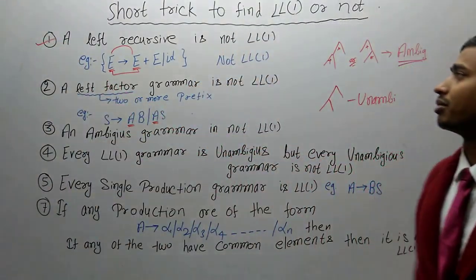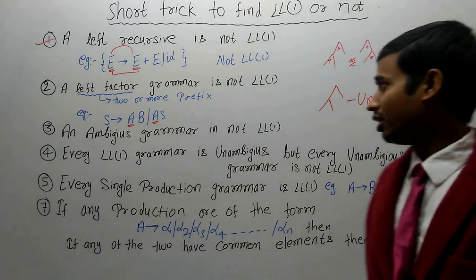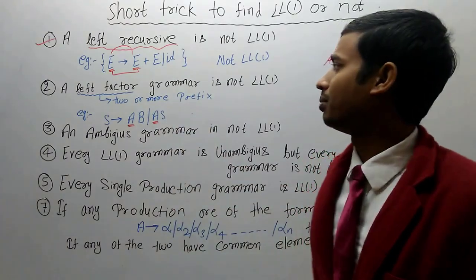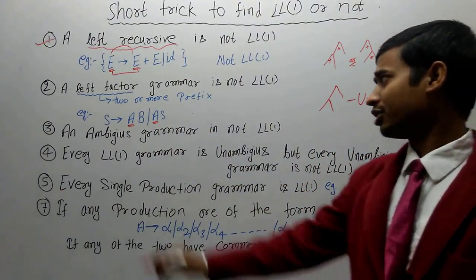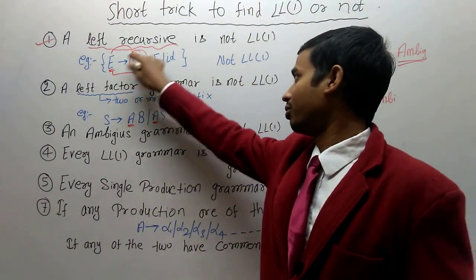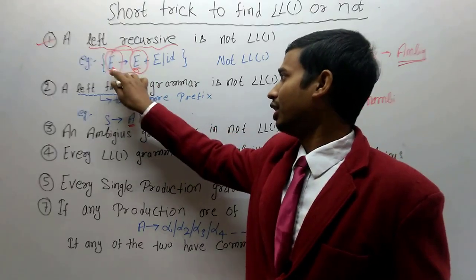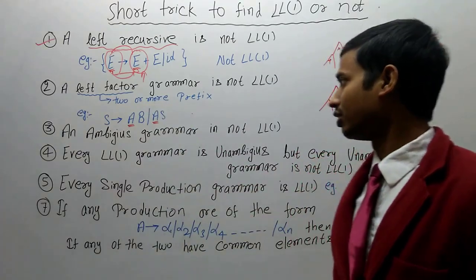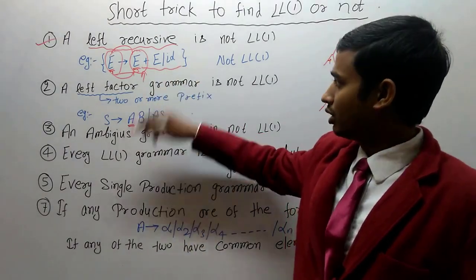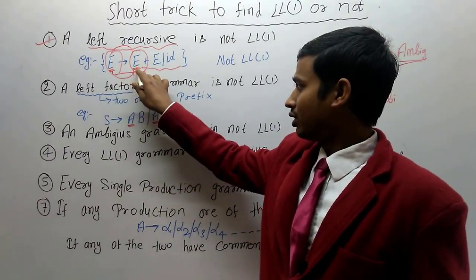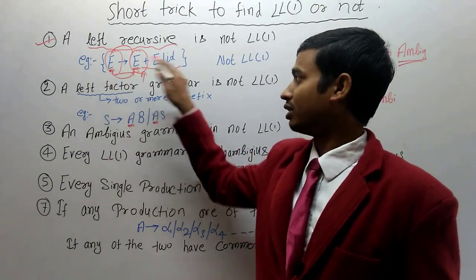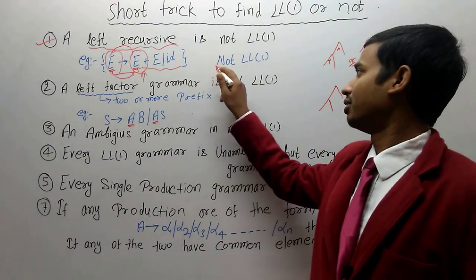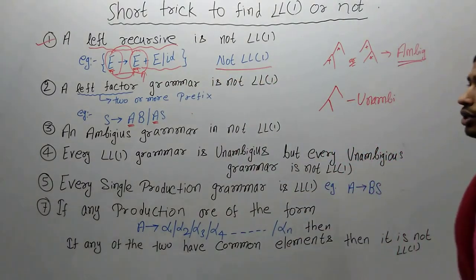A left recursive grammar is not LL1. It means if any grammar is left recursive, what is the meaning of left recursive? Left recursive means the left production is common. Here you see E and E, which is on the left side. This E is on the left side of this production. So this E and this E is common. That's why this is a left recursive grammar. And if the grammar is left recursive, then this grammar will not be LL1.